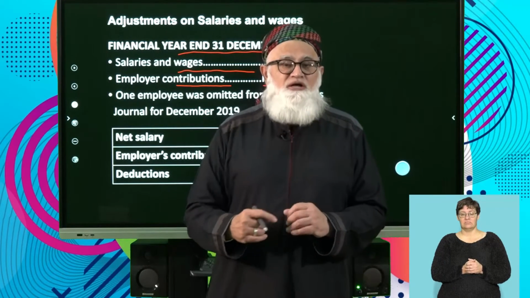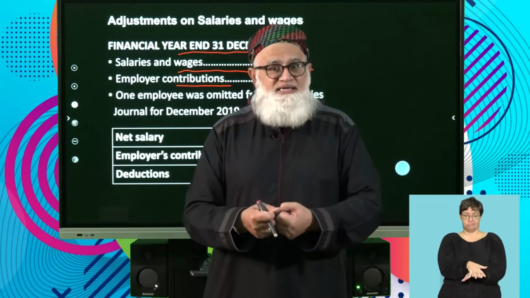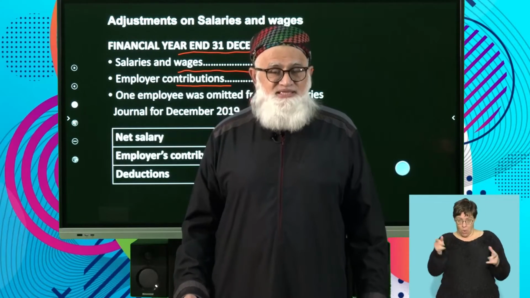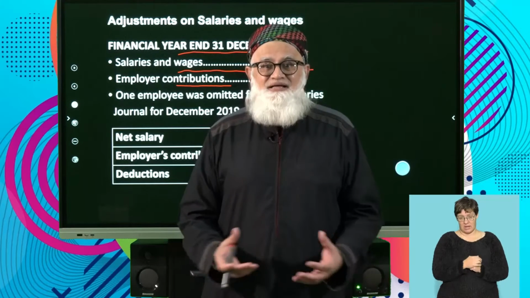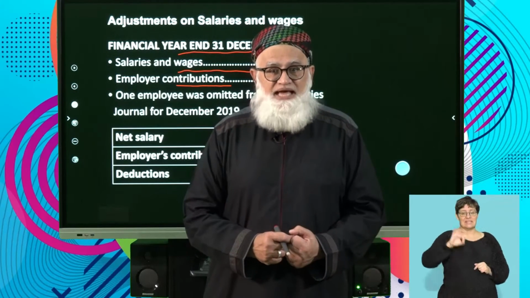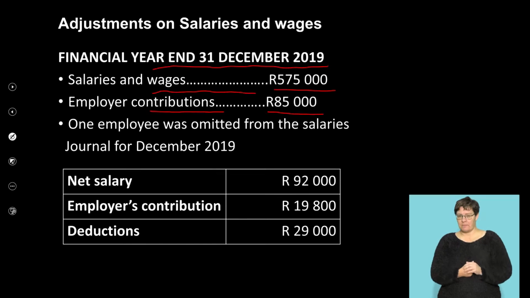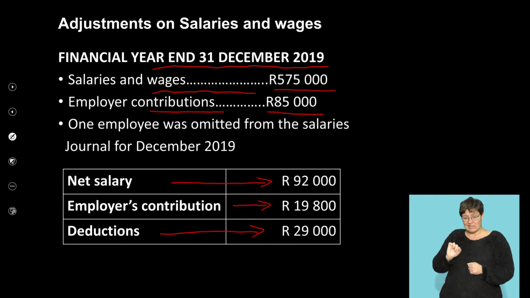At this juncture, allow me to also explain that sometimes these are combined. Where you don't find them as two standalone expenses, you are expected to treat them all as one expense under the umbrella of salaries and wages. Okay, let's look at the example. It says here, your net salary was 92,000, your deductions was 29,000, and your employer contribution was 19,800.